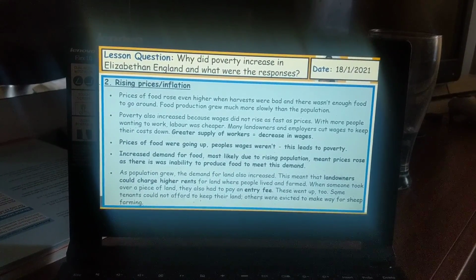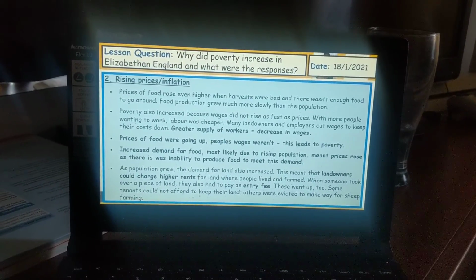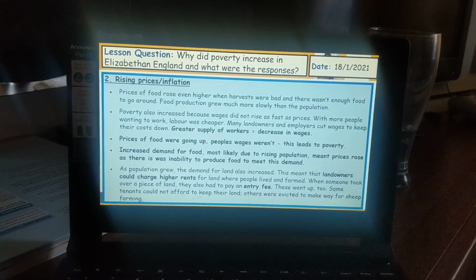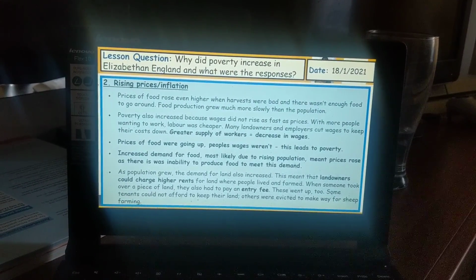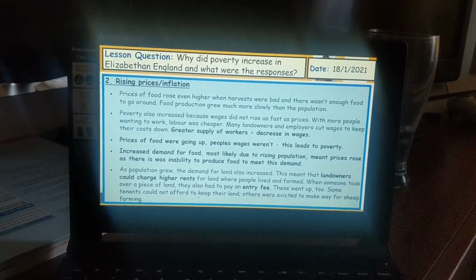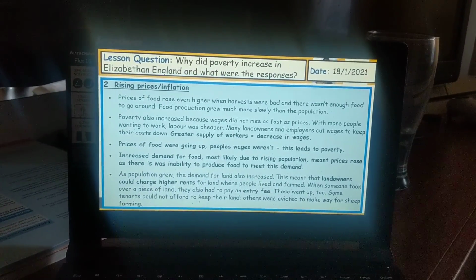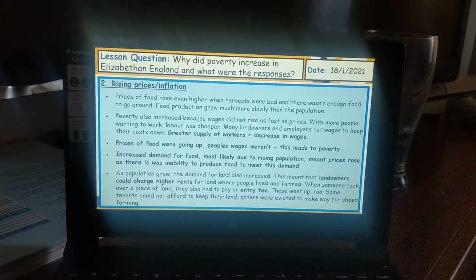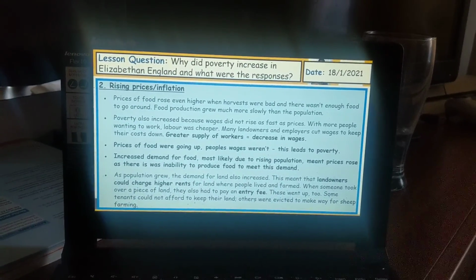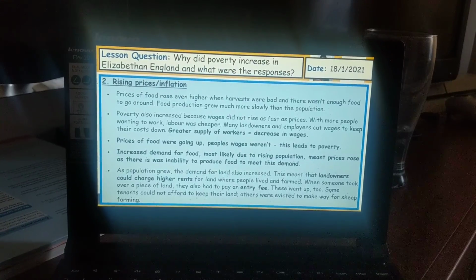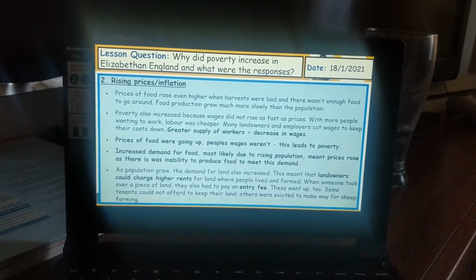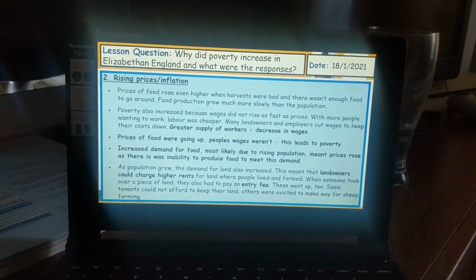Increased demand for food, most likely due to rising population, rising families, meant prices rose as there was an inability to produce food to meet this demand. As population grew, the demand for land also increased. This meant that landowners could charge higher rents for land where people lived and also farmed.